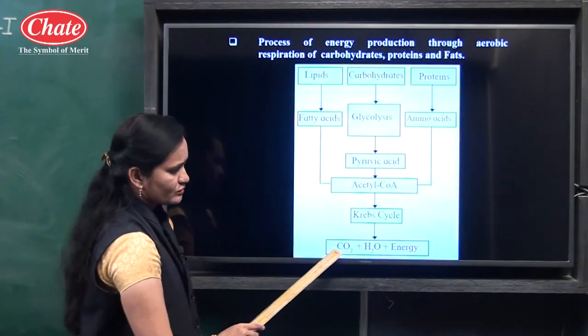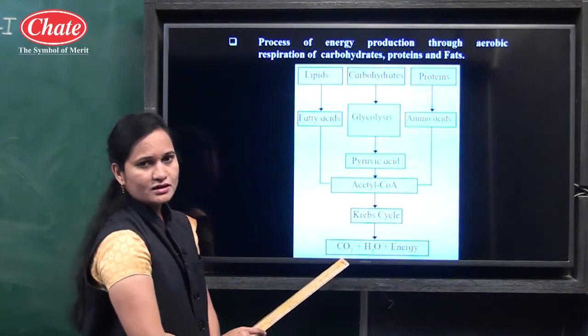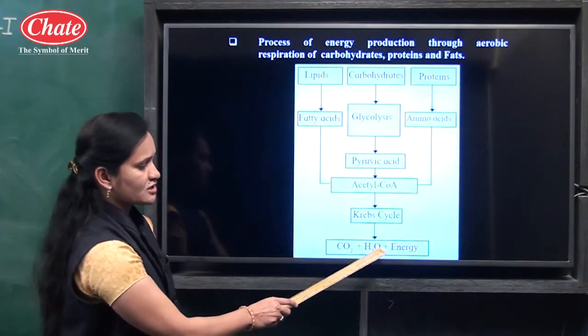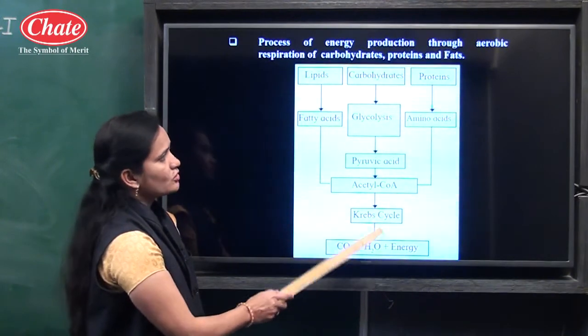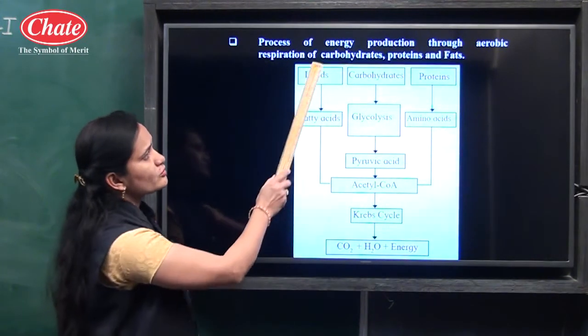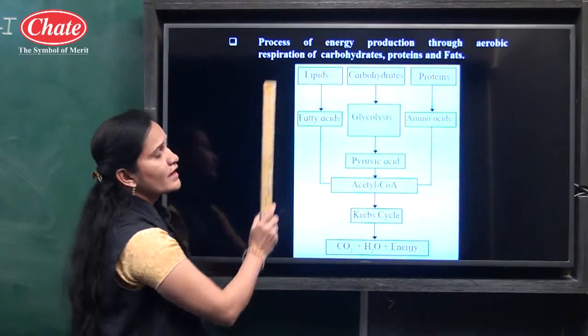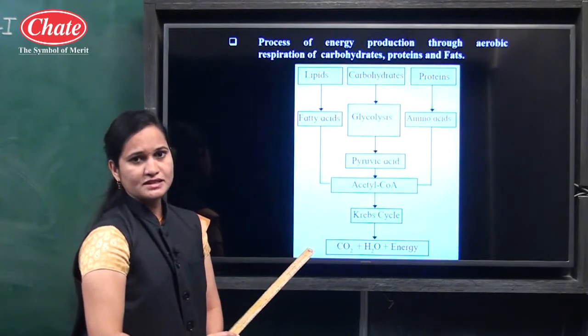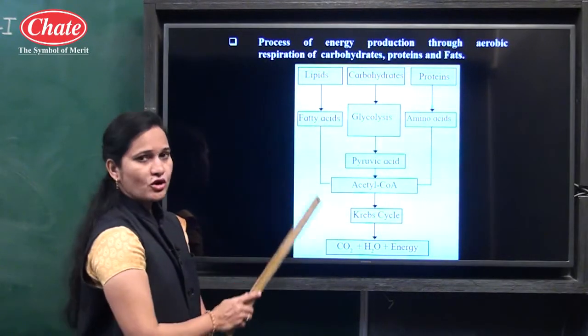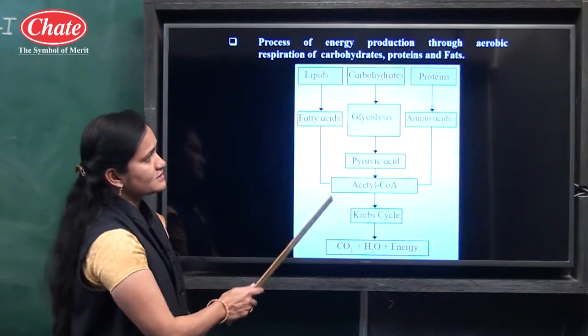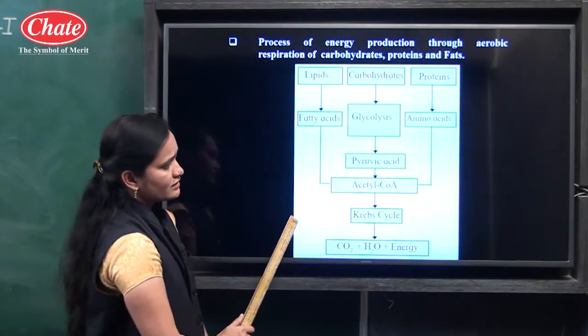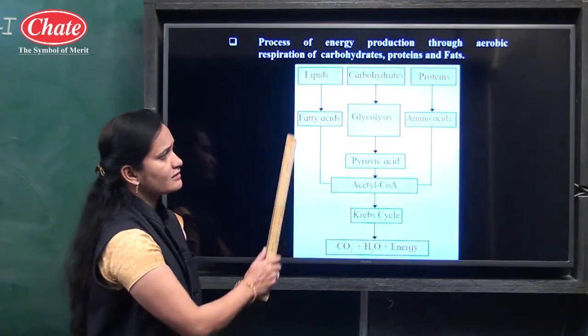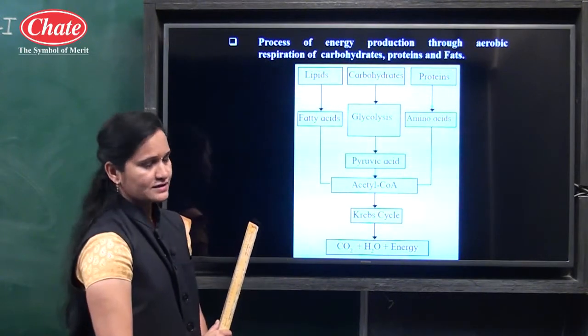These three products are formed after the complete oxidation of glucose. So this is the chart of the process of energy production through aerobic respiration, meaning how glucose is oxidized in aerobic respiration. Related to that, these few processes are there by which it gets oxidized.